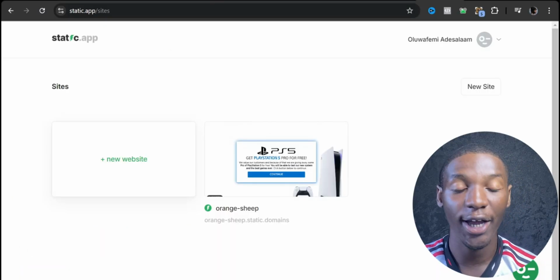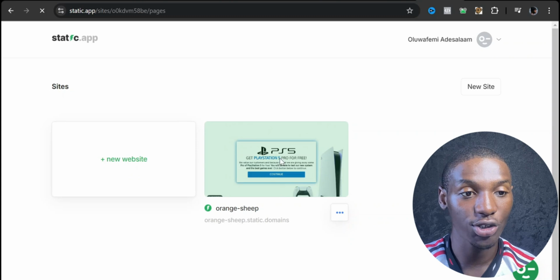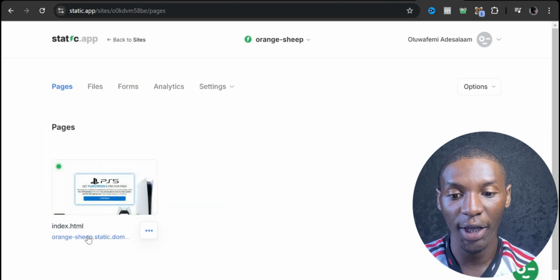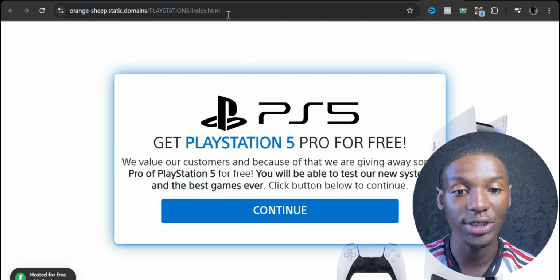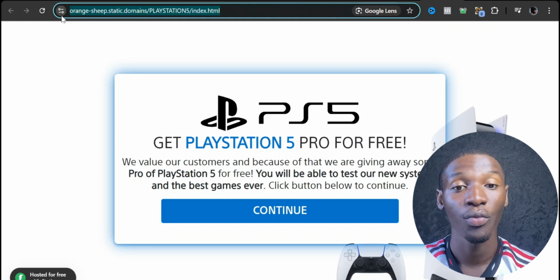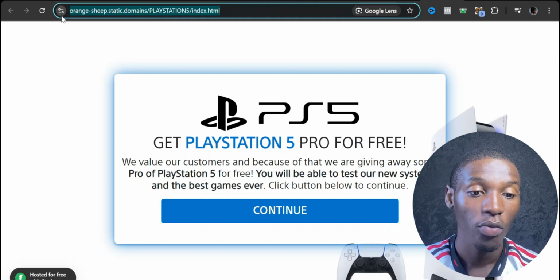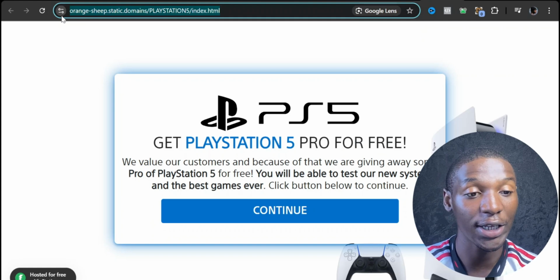It's going to create a brand new account for you and load up your landing page right here. I can click on this to open it up, and then click this link to view our landing page. You can see this is our landing page. It has fully been uploaded to the web, and we can grab the link and share it anywhere on the internet. Anybody that comes here, completes this landing page and gets access to our locker, completes the locker, and we get paid $1, $2. It depends on the offer that they complete.